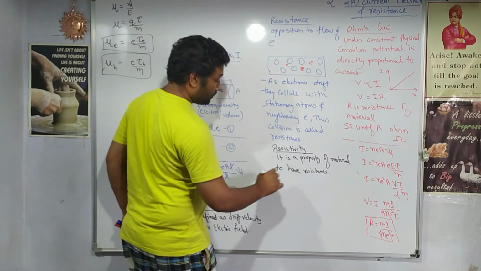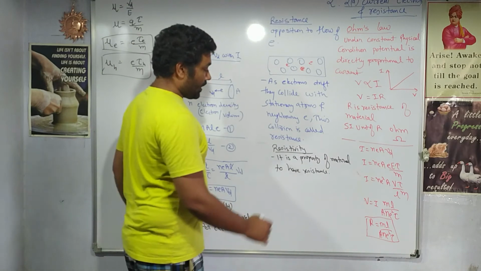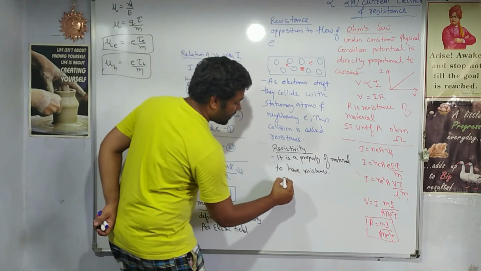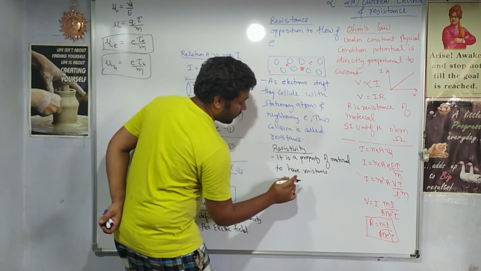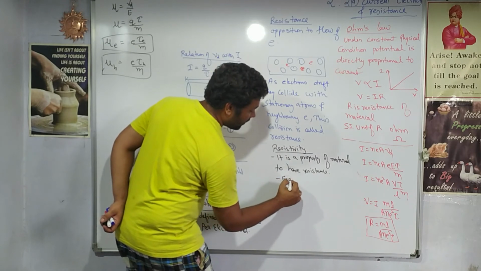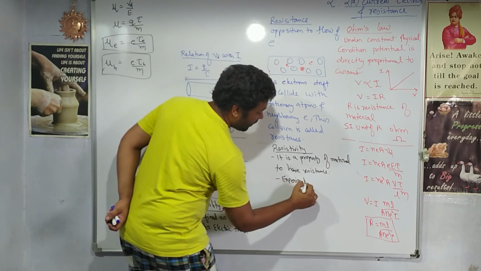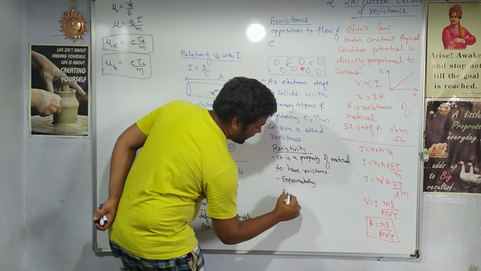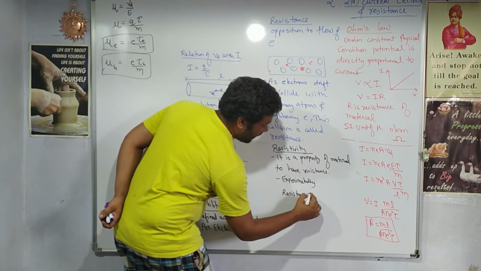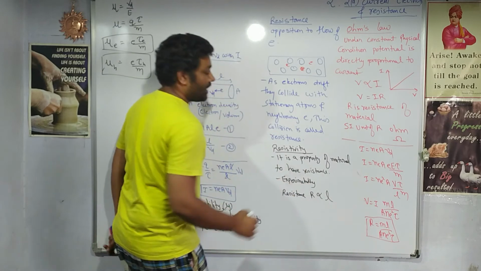So if we obtain its formula, it is obtained experimentally that resistance R is directly proportional to the length of the conductor.